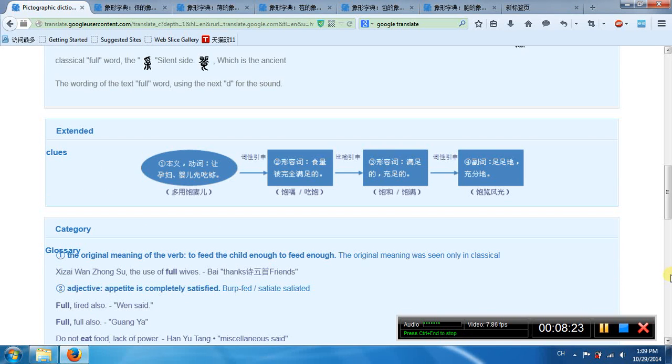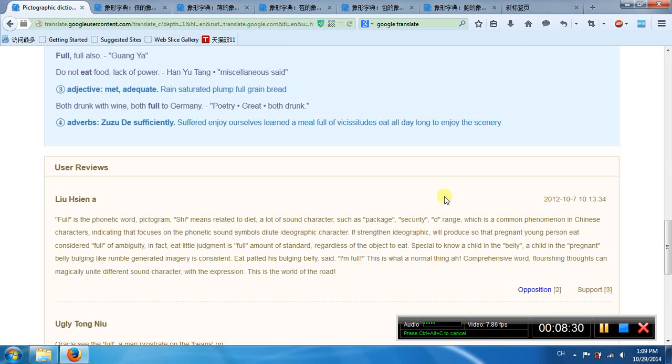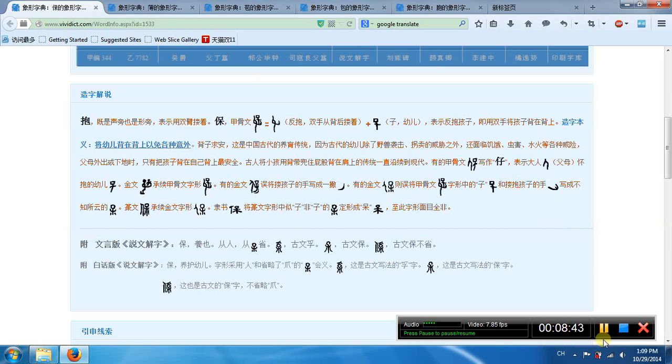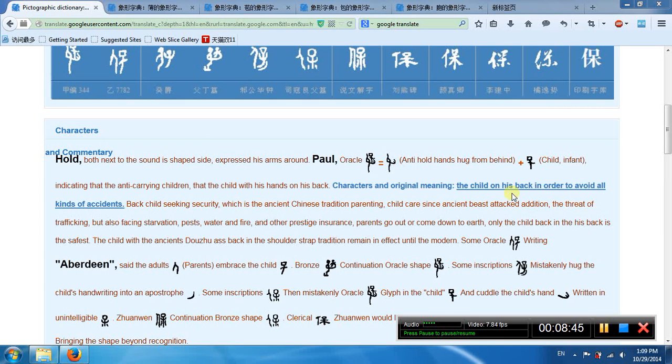So it's the meaning. First meaning, to feed the baby enough. Second meaning, appetite is completely satisfied. Third meaning, meat adequate. Fourth meaning, sufficiently. It's another bao, and it means protect. This word has two parts.